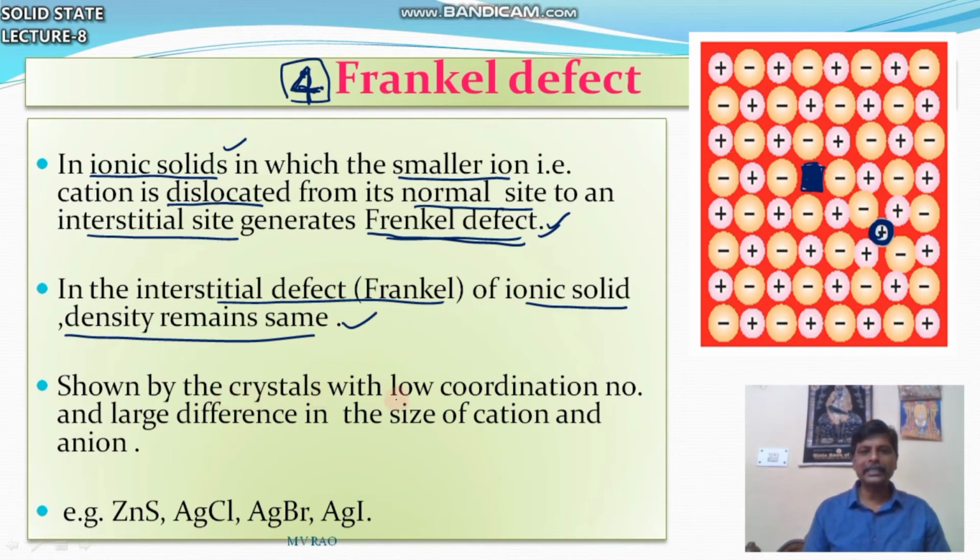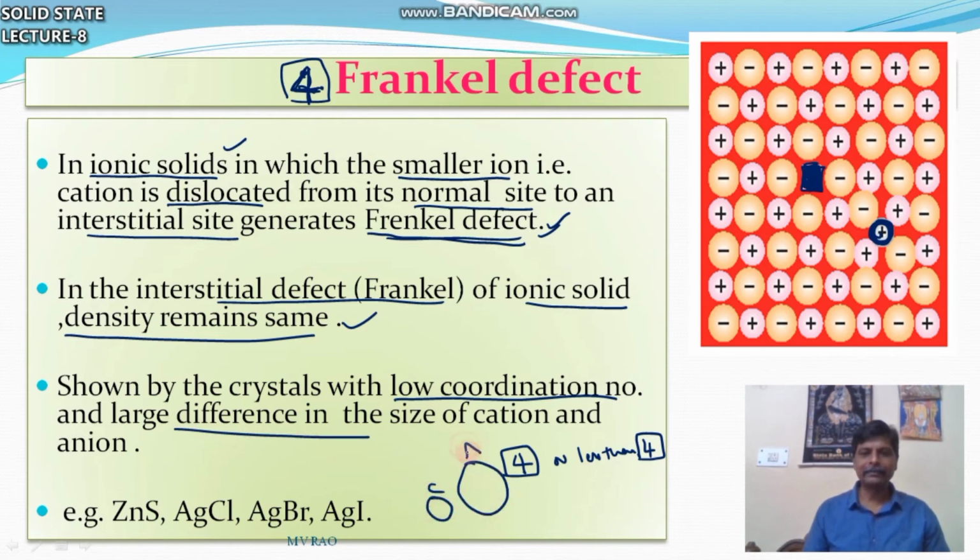It is shown by crystals with low coordination number, 4 or less. Crystals with coordination number less than 4 exhibit Frenkel defect. High coordination number means Schottky defect. Here there is a large difference in size: the cation is like this, the anion is like this. If similar size, Schottky defect. Large difference in size, this defect is Frenkel defect. Examples: ZnS, AgCl, AgBr, AgI.